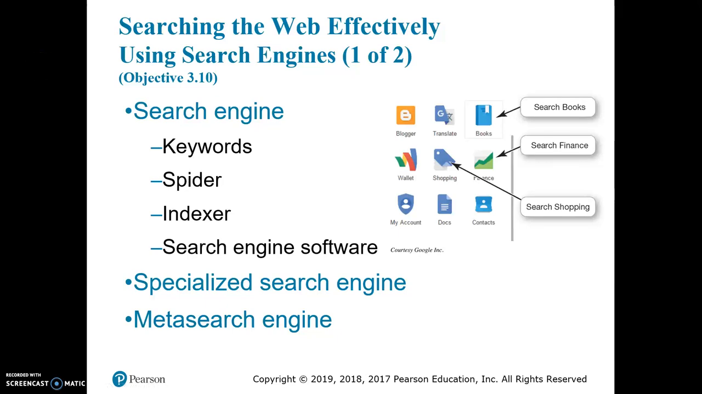A search engine is a set of programs that searches for keywords and then returns a list of the websites on which those keywords are found. Specialty search engines search only sites that are relevant to a particular topic or industry. Meta search engines search other search engines rather than individual websites.